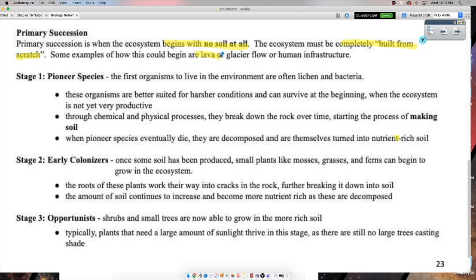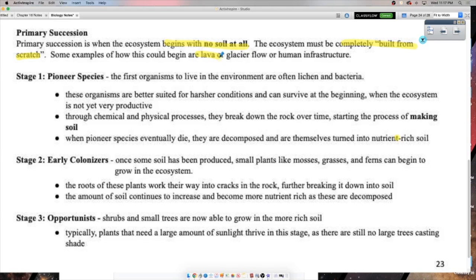For example, lava. Lava flows over and then it hardens into rock. You don't have soil anymore, right? A glacier flows in and totally scrapes it down to the bedrock. You don't have soil anymore. Human infrastructure: if we build a parking lot, guess what? There's no more soil anymore. There's concrete there. Okay, these are all ways that soil can be removed from an ecosystem. But once that disturbance is over, incredibly, life starts to move in.